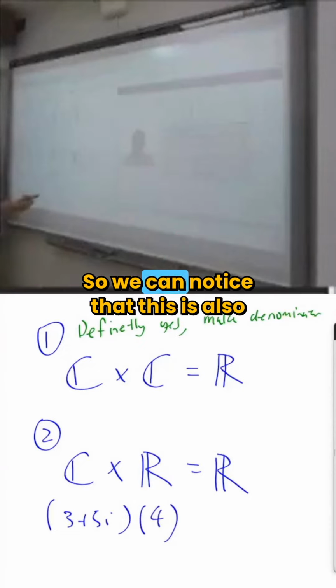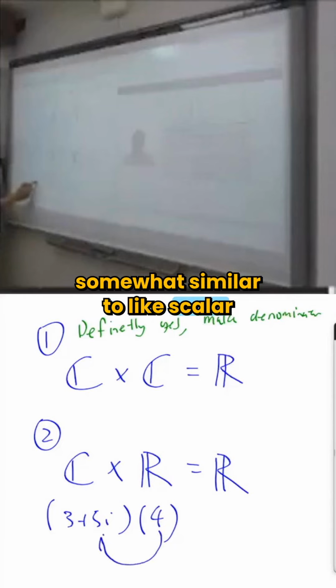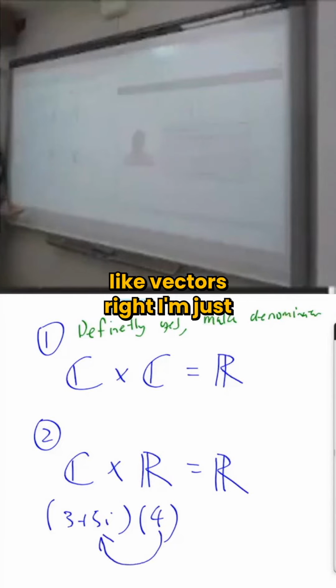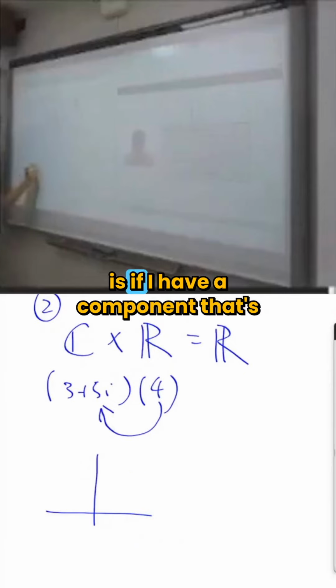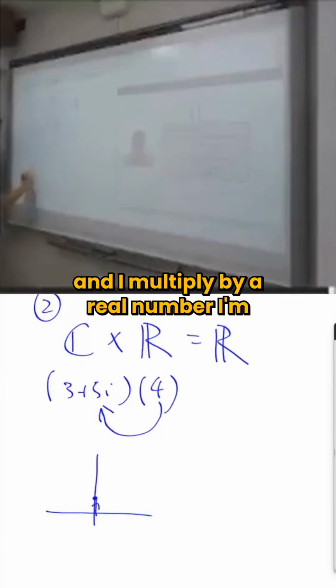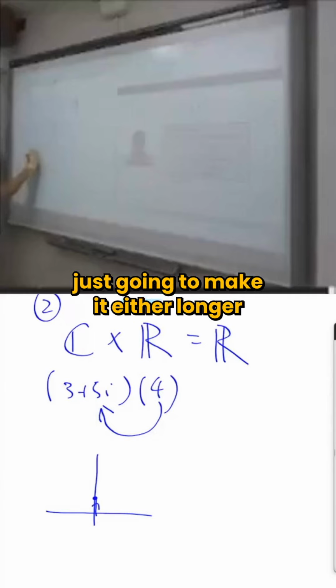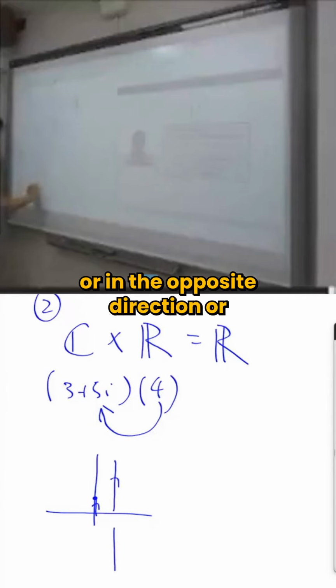So we can notice that this is also somewhat similar to scalar multiplication, like with vectors, right? I'm just stretching the i component by 4. An illustration of what's happening is, if I have a component that's i like this, and I multiply by a real number, I'm just going to make it either longer or in the opposite direction.